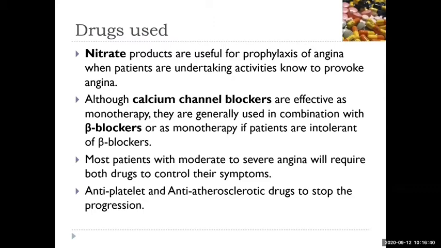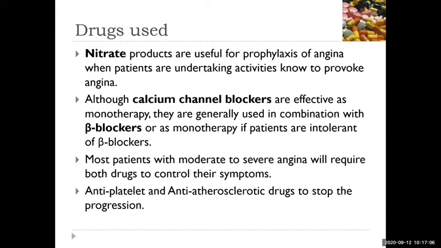Basically, as we just discussed, nitrates like nitroglycerin can be used as prophylaxis in angina when patients are undergoing activities known to provoke angina, right? And calcium channel blockers are also effective as monotherapy. As we discussed earlier, there are two types of calcium channel blockers.